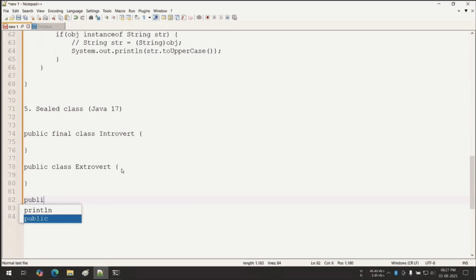That means if you want to extend, public class, maybe you are a class or the object of a class, assume for the timing, and you are going to extend the extrovert. Possible or not?